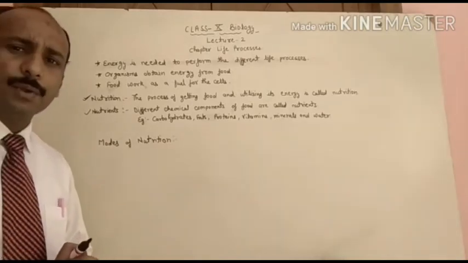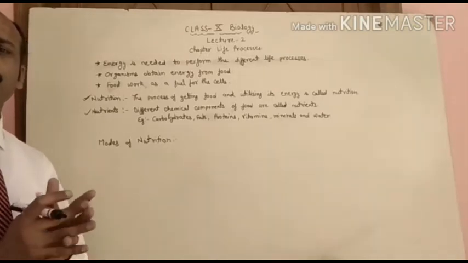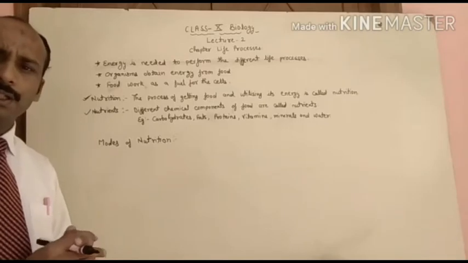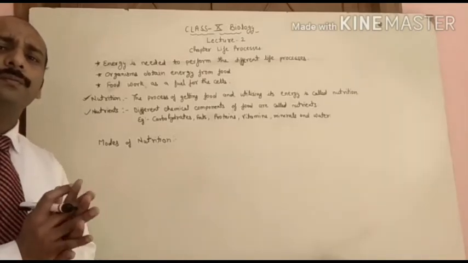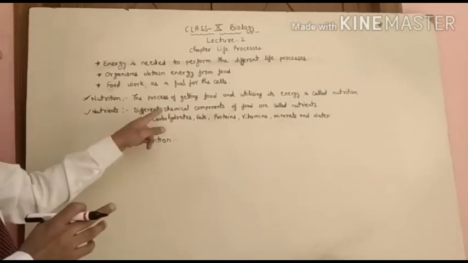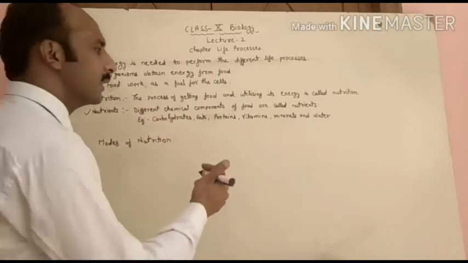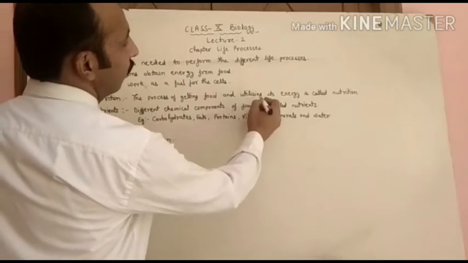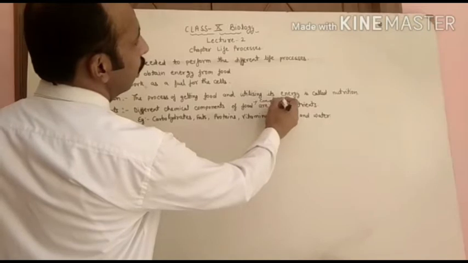The next topic is nutrients. What is meant by nutrients? The different chemical components present in the food are called nutrients, because these nutrients form our complex food.